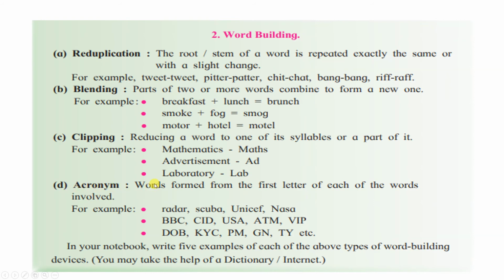That means we are making very short forms, using only the beginning letters. For example, radar, scuba, UNICEF, NASA, BBC, CID, USA, DOB, KYC, PM, like that.